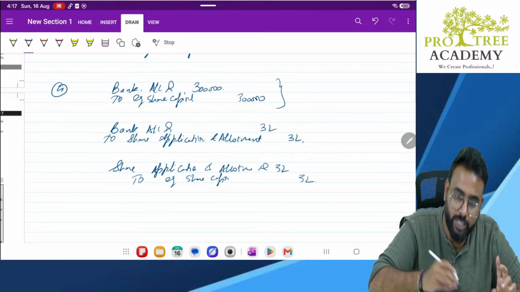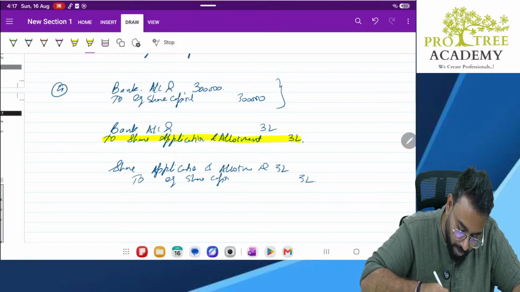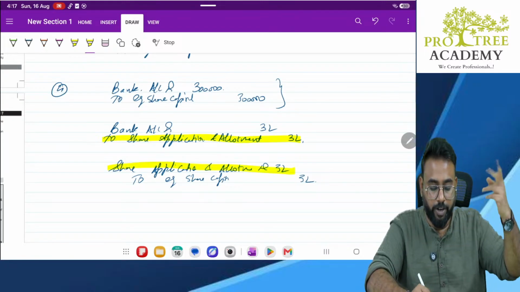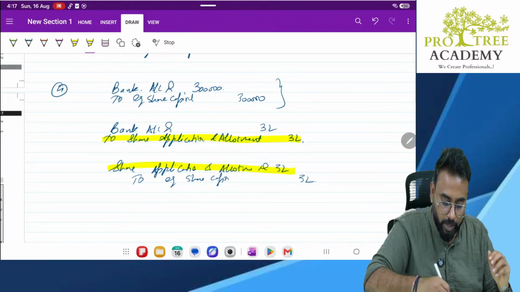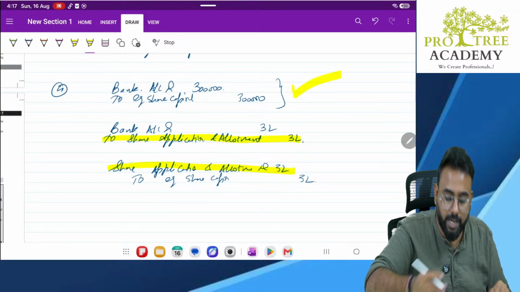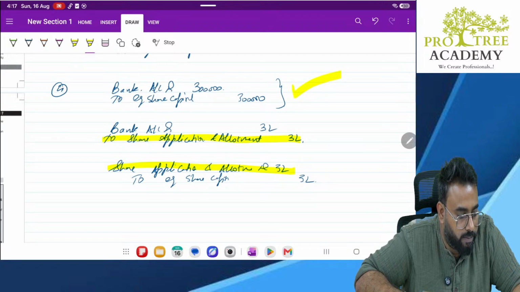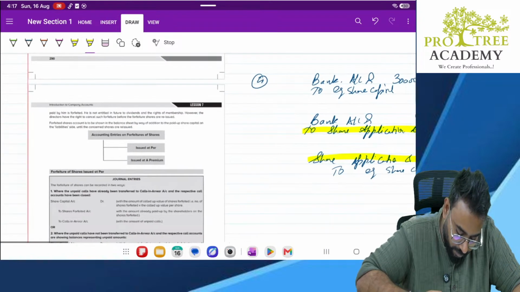Same entry as before. Here what is happening? Once it is getting debited, once it is getting credited. So instead of recording twice, what we did was: bank account debit to equity share capital. Sir, if you write this entry, will we get the marks? 100% they will give you marks. Don't worry about it. It's done.